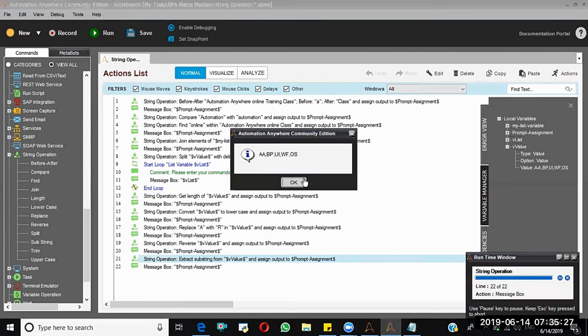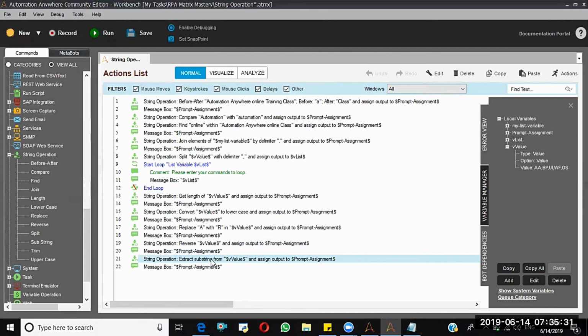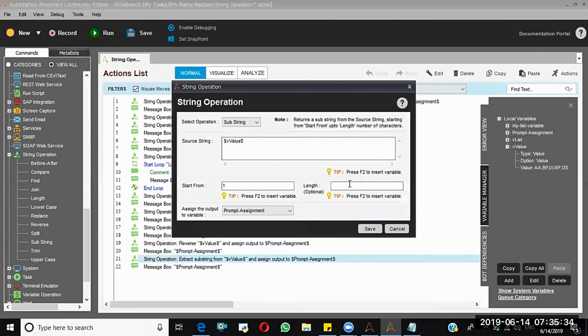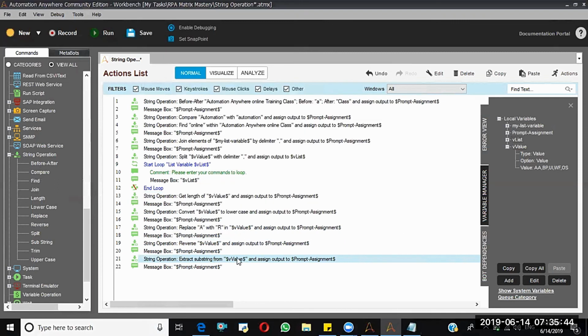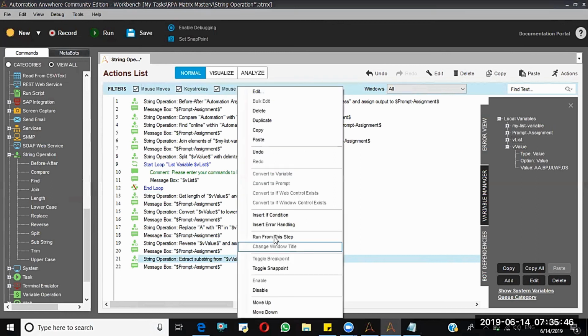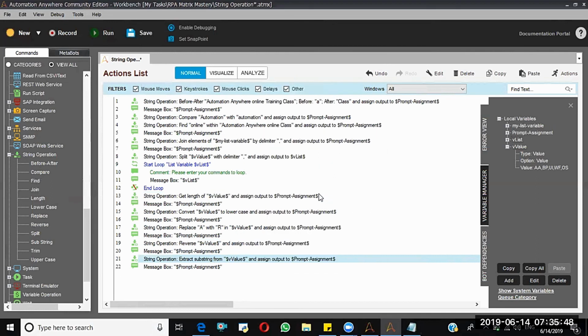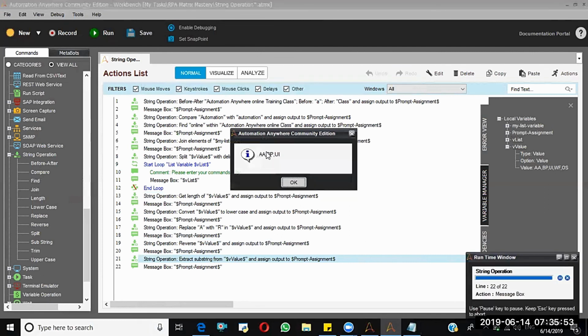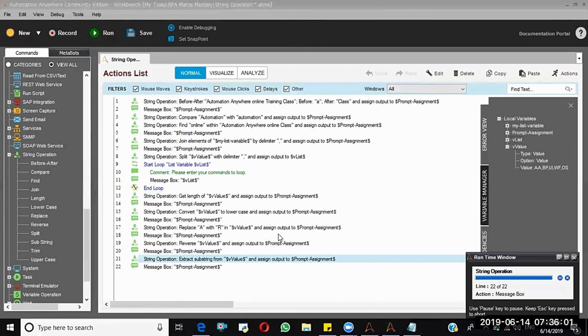See, the source string only it is giving because we haven't mentioned any command for the substring. If I say here length, so I want to capture 8 characters. Now run from this step. See, 8 characters have been extracted from this.